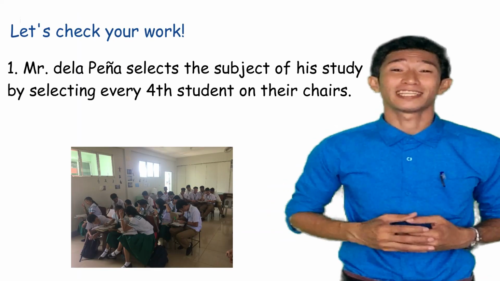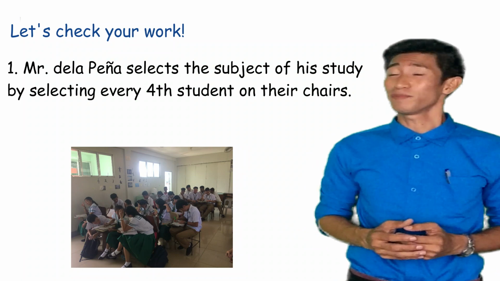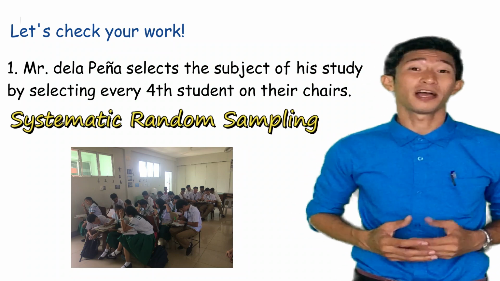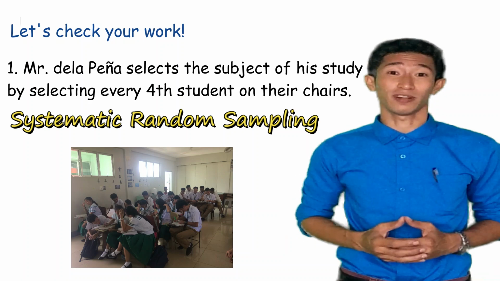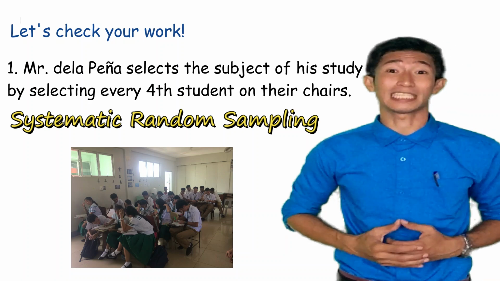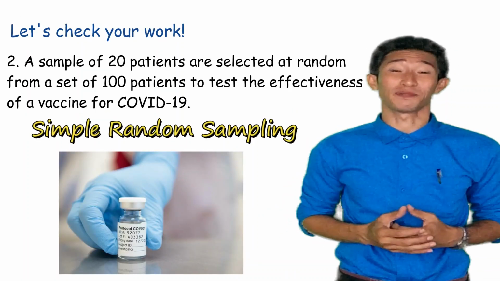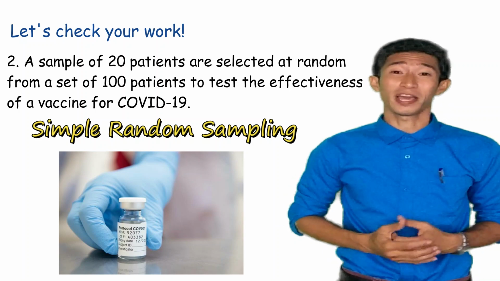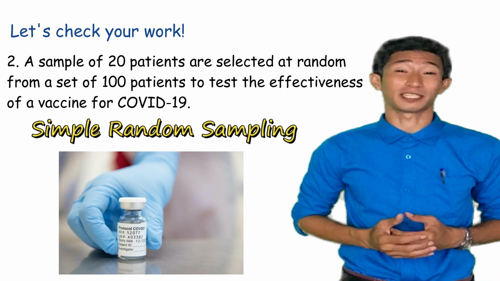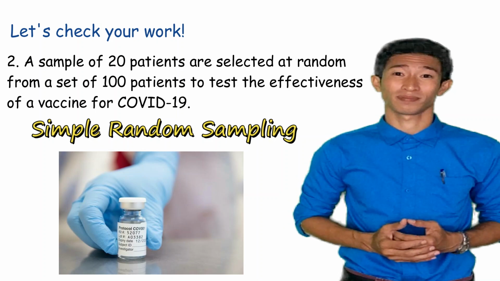Are you done? Now let's check your work. Number 1 is a clear example of a systematic random sampling because here, Mr. De La Peña uses an interval in selecting his samples. Like in the problem, the interval is 4. The answer for number 2 is simple random sampling. Why? Because from the population of 100 patients, the 20 patients are simply selected randomly.